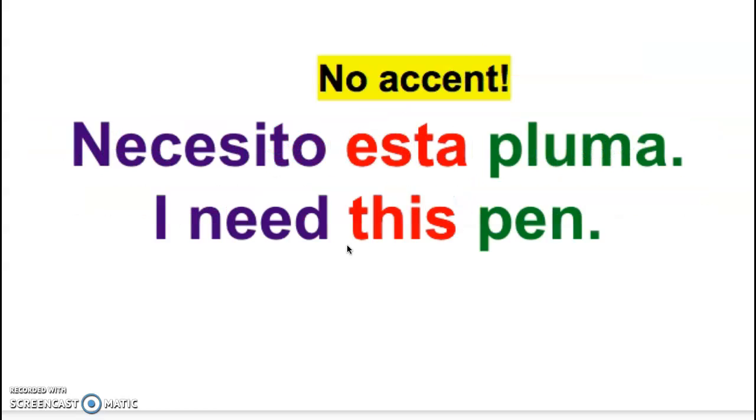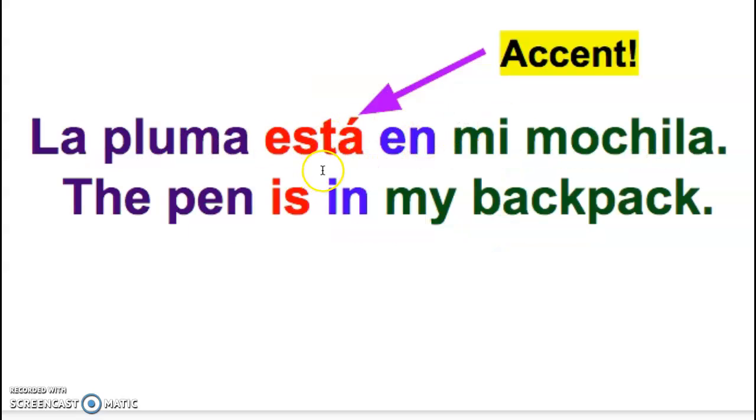So if I say necesito esta pluma, okay, my emphasis is going to go on that first syllable, esta. But here, la pluma está. Now my strength or my emphasis is going on the second syllable. La pluma está en mi mochila. Okay, so it changes the meaning, but it also changes how I pronounce it.